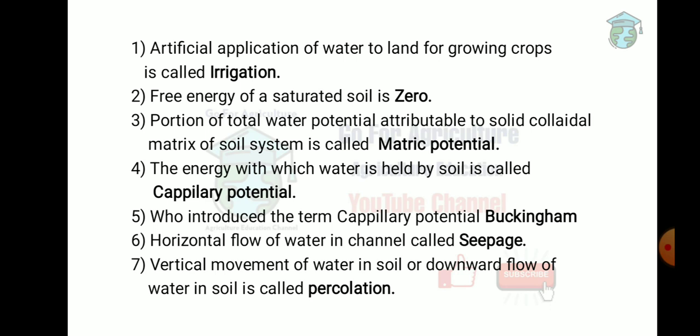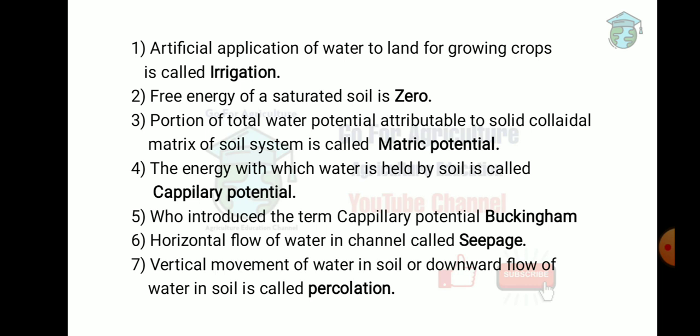Next one: horizontal flow of water in a channel is called seepage. Water loss from the irrigation channel is mainly due to seepage. So if the loss is due to horizontal flow of water in a channel, then it is mainly due to seepage. Next one: vertical movement or downward flow of water in soil is called percolation.